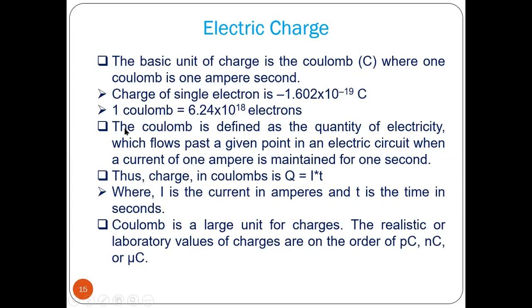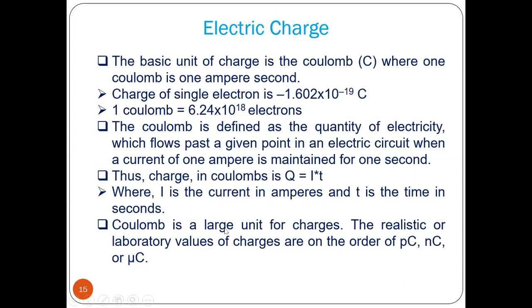Coulomb is defined as the quantity of electricity which flows past a given point in an electric circuit when a current of 1 ampere is maintained for 1 second. Mathematically, Q equal to I into T, where I is current in amperes and T is the time in seconds.